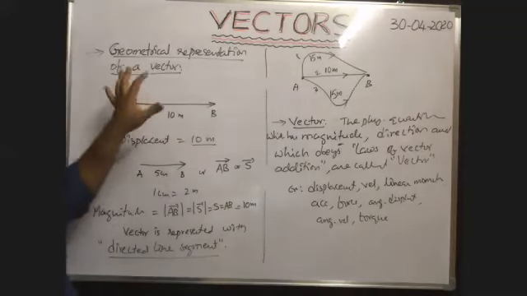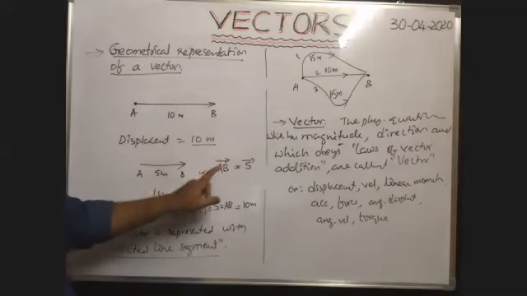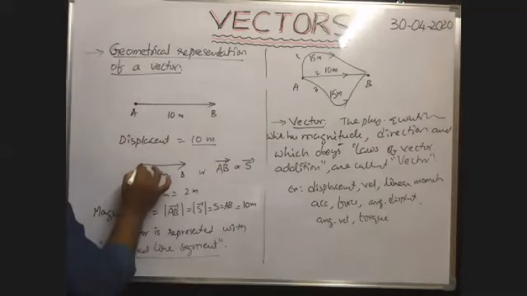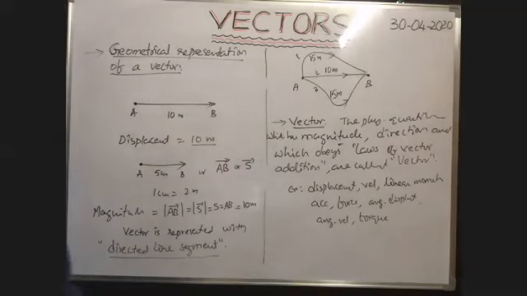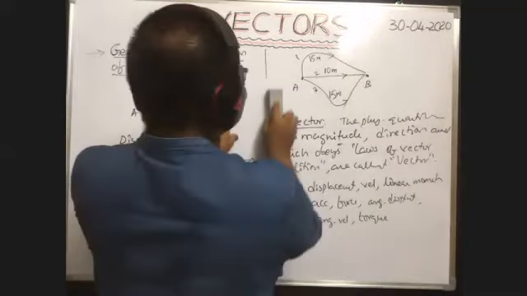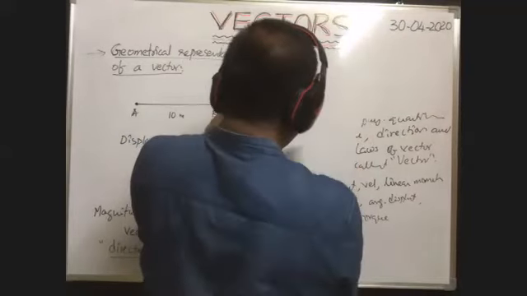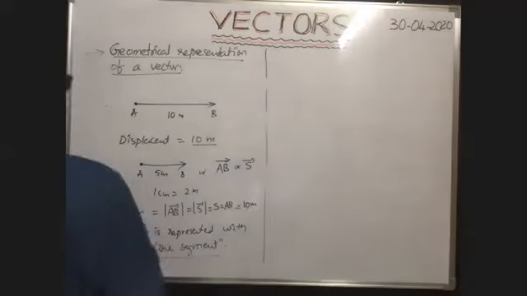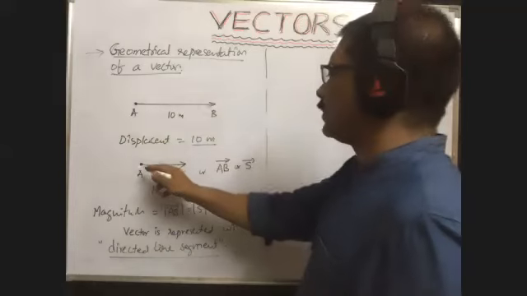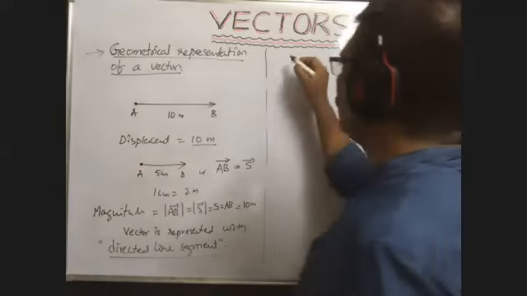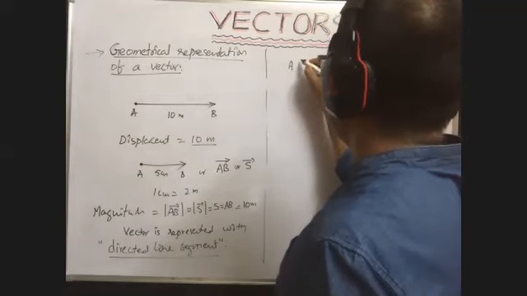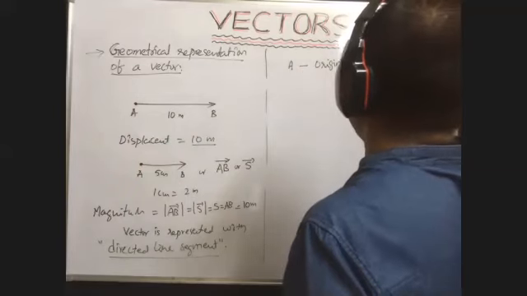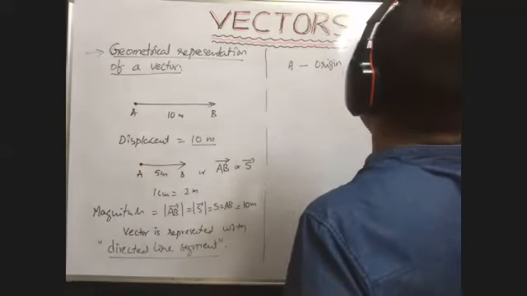In this way, graphically, the given vector displacement S bar or AB bar can be represented like this or like this. Here the initial point from which the body has started its motion is called initial point or origin. Here in the diagram, A, of course, can be represented also O. So the point A is called origin or initial point.